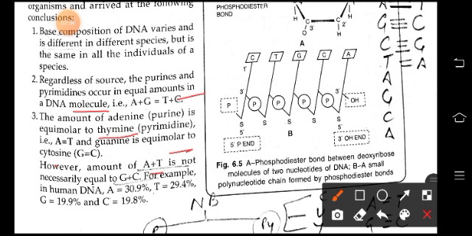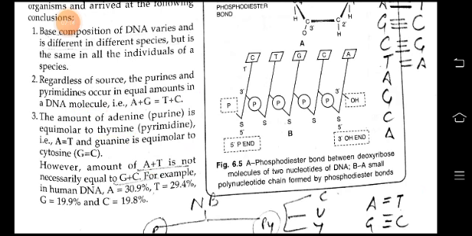For example, in human DNA, A is equal to 30.9, T is equal to 29.4, G is equal to 19.9, and C is equal to 19.8.